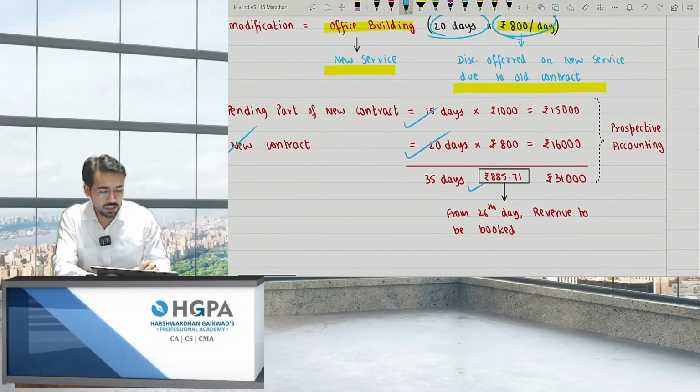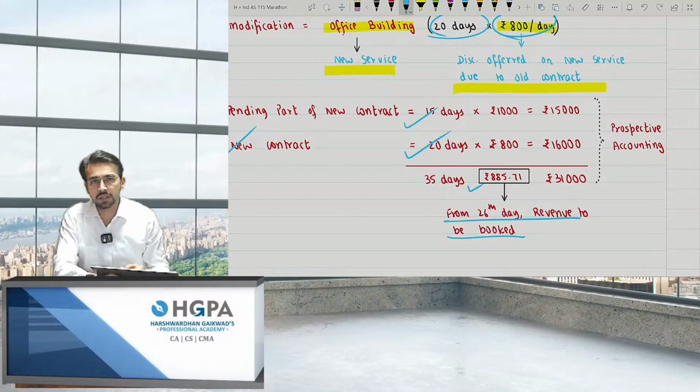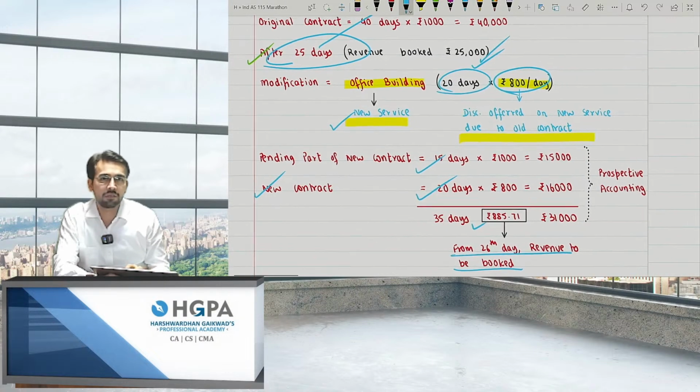So this will be charged from the 26th day. That is, I'll be booking the revenue as 885.71 per day because of this new service. I gave this new service at a discount rate because there was a previous relationship. There was a previous contract which was ongoing.